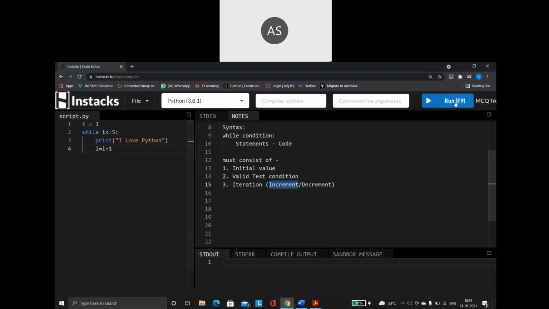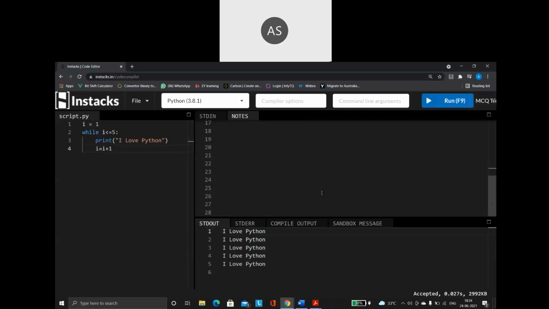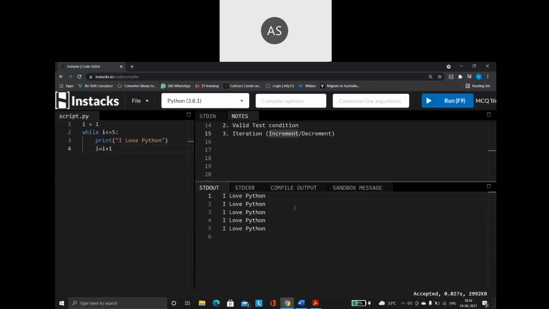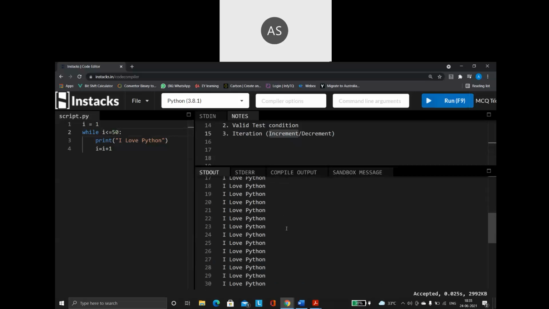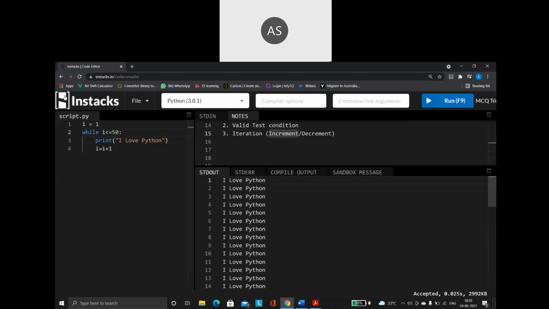Right, so let us execute this program. Let us run this program. See what output we are getting here. See, it is printing I love Python, I love Python, I love Python like this. Suppose I say as long as it is less than 50, now I run the program. See, I'm able to print it 50 times. So you want 500? Give as much as you want.